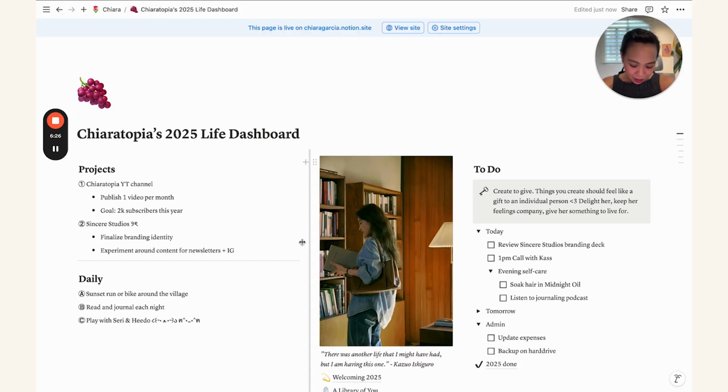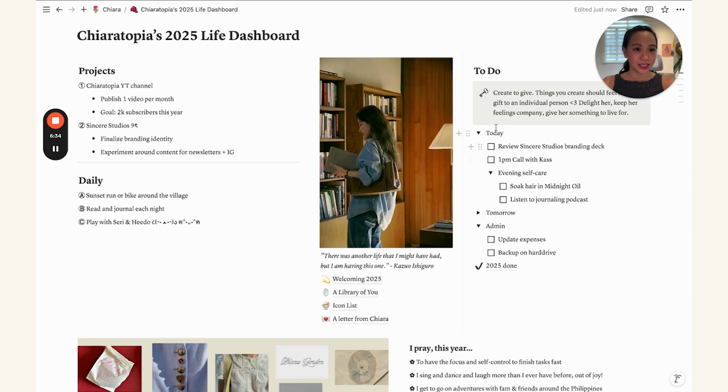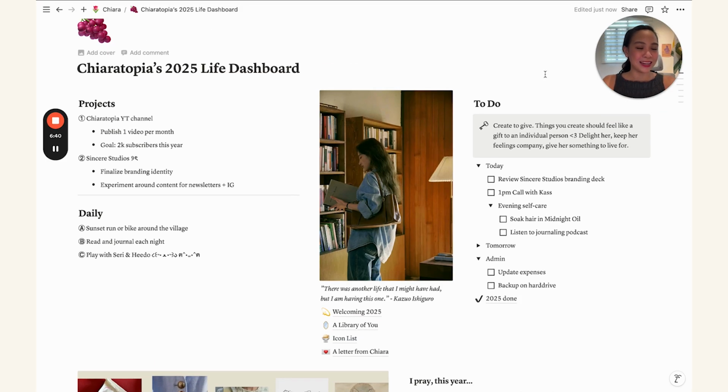And then before we move on to these other parts of the dashboard, let's just quickly move over to the to-do. This is a super simplified to-do list, which I find is what works for me the most.